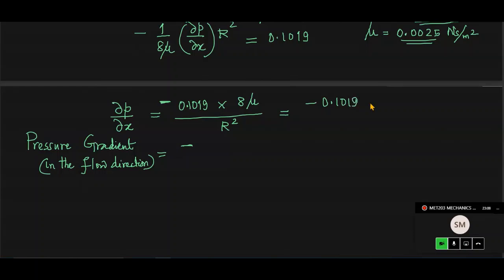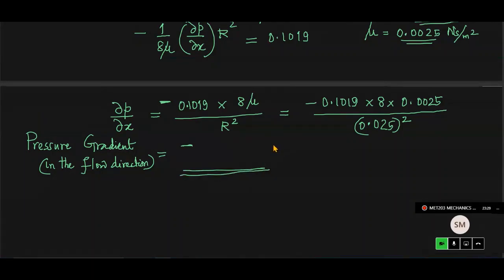0.1019 into 8 into mu, which is 0.225, then divided by the radius, which is 0.025, half of the diameter, squared. So find out this value. See, the pressure gradient is Newton per meter square per meter, Pascal per meter.